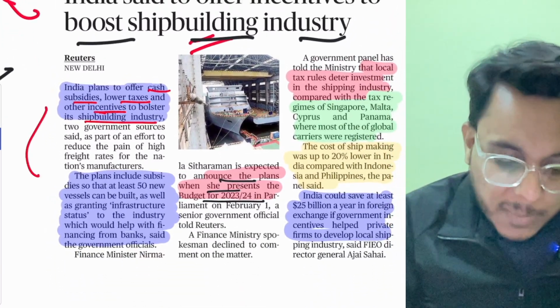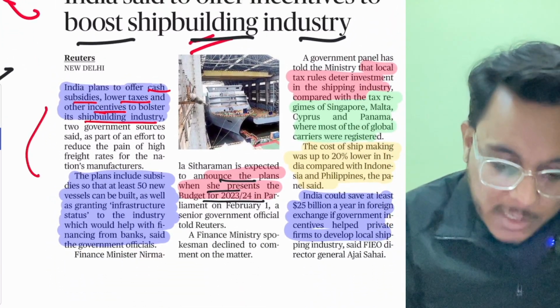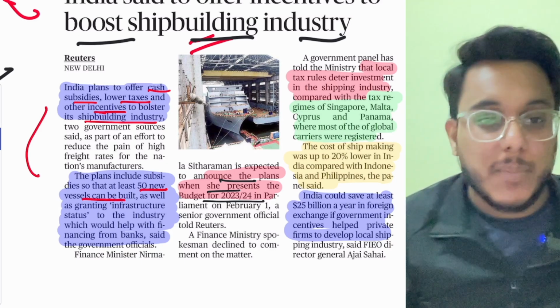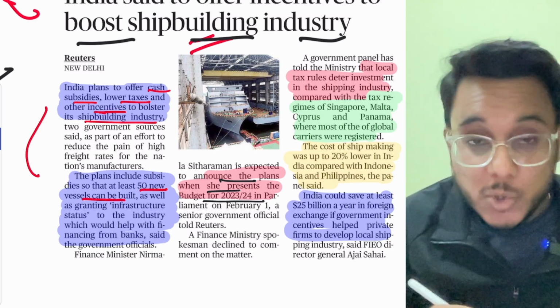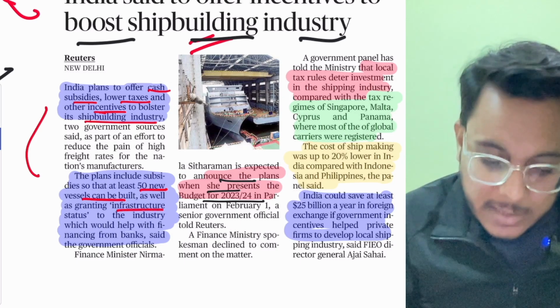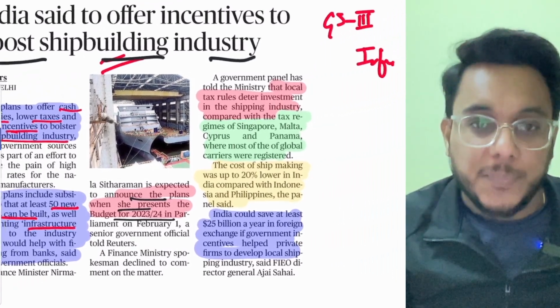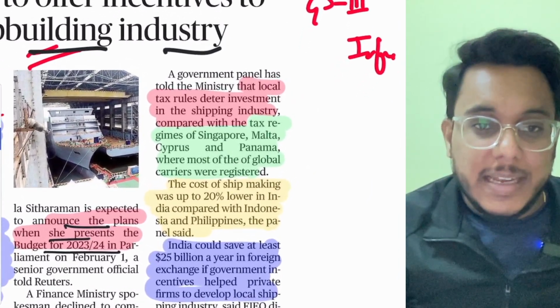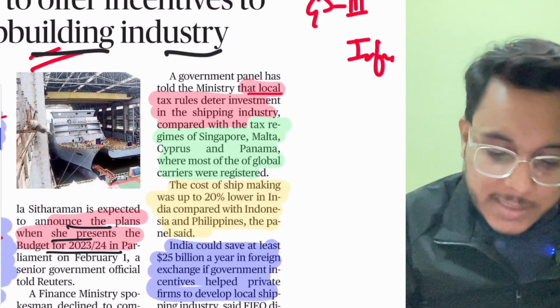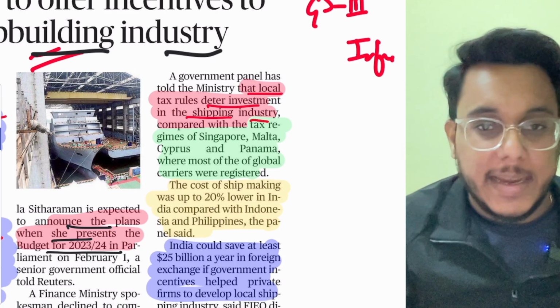India is planning to give subsidies so that at least 50 new vessels can be built in India. We are also going to give the shipbuilding industry infrastructure status so that banks can lend money to it. Because India has high local taxes, it deters investment into the shipbuilding industry.